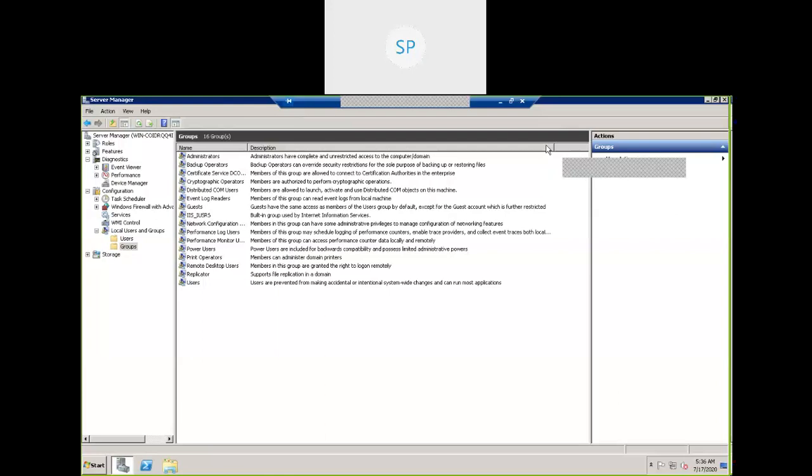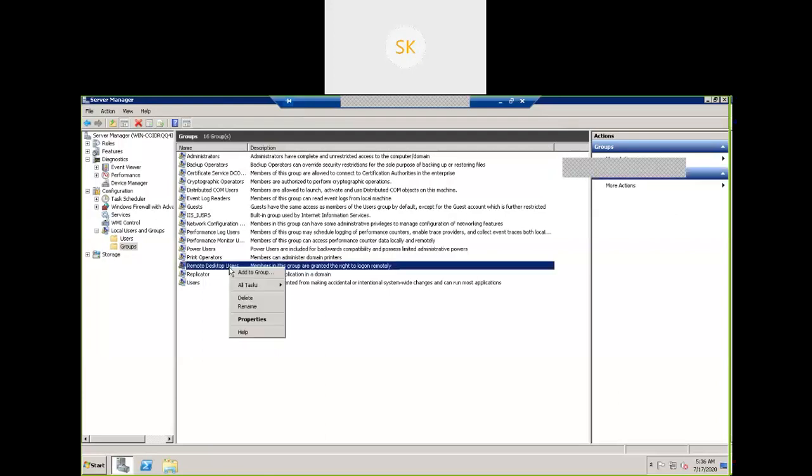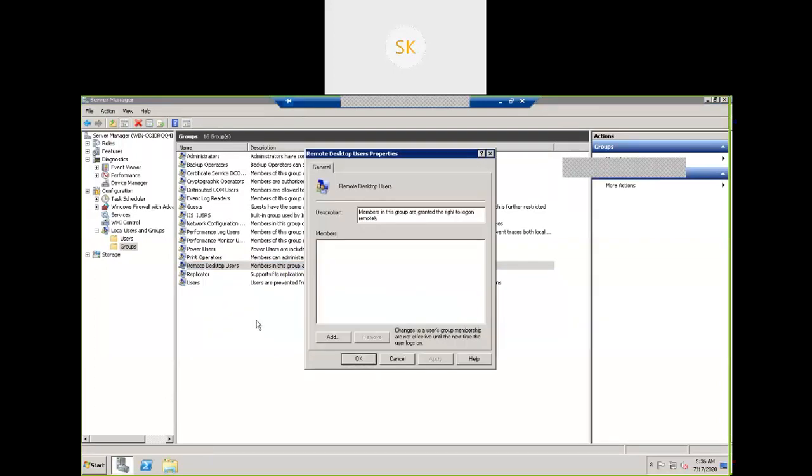Open that remote desktop users group. Double click on it, properties. See here, who are the members? There are no members now. When I select a user, there is an option of member of.